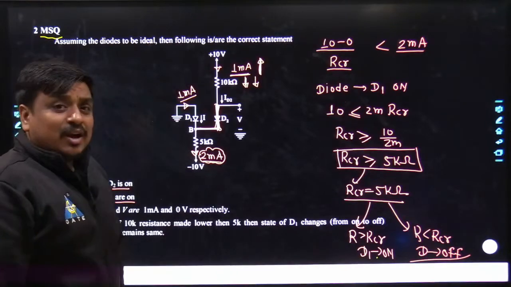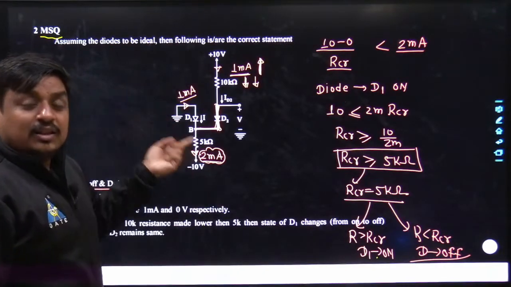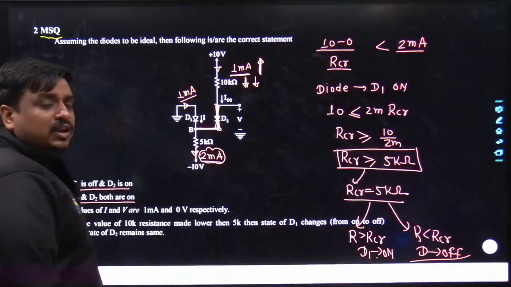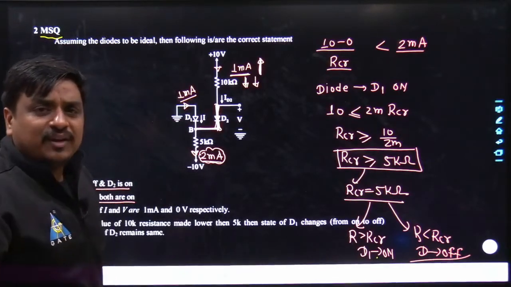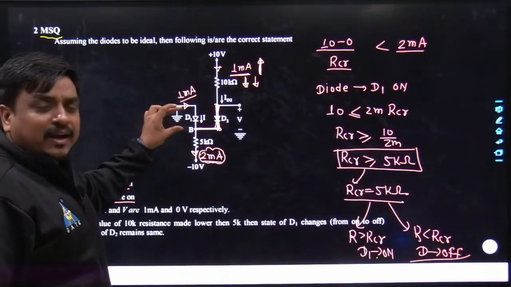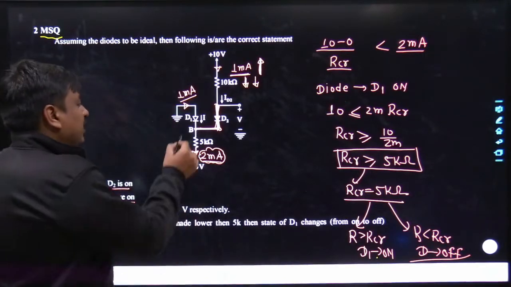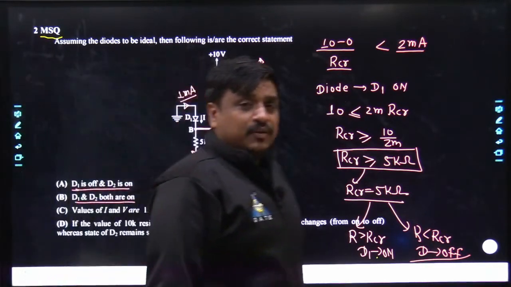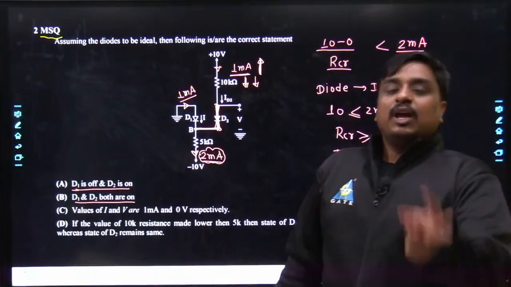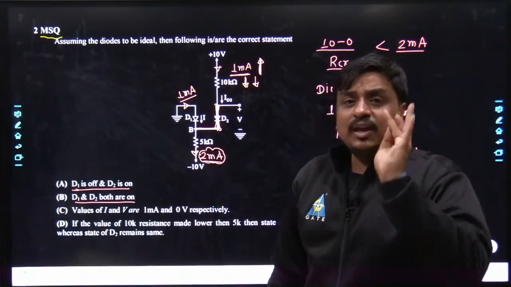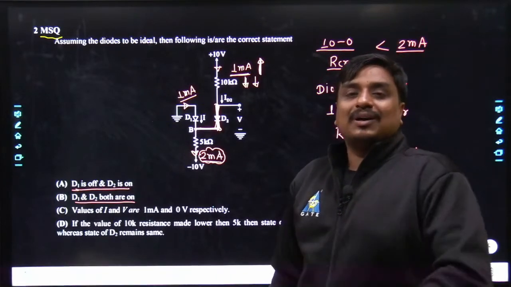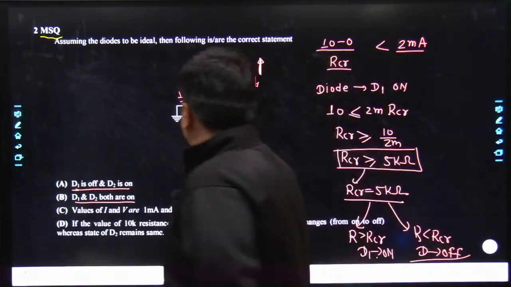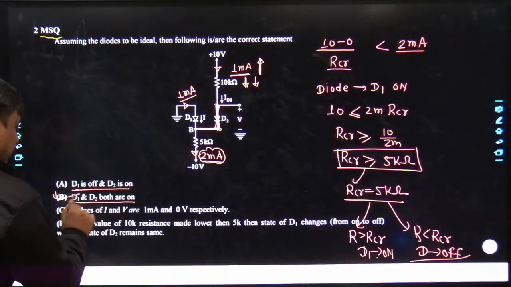Now, you can assume this diode as off, and after doing the open circuit test, you have to ensure the voltage across the cathode was greater than the anode. And if it is true, definitely whatever assumptions you have taken, that assumption is perfect. But when I performed the open circuit test, I got to know the value of VB is lesser than 0. That means whatever assumption I have taken across D1 was found false, so D1 is on. That's it. You can apply the open circuit test, or you can apply the short circuit test. You need not apply both unnecessarily, you would be spending your time. So we got to know, yes sir, D2 is on and D1 is also on.